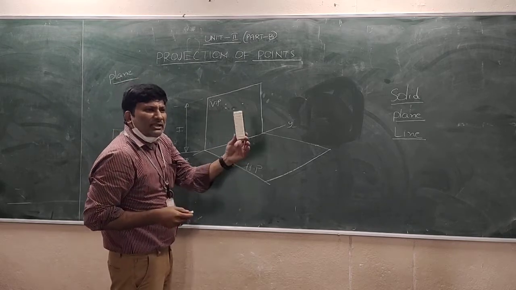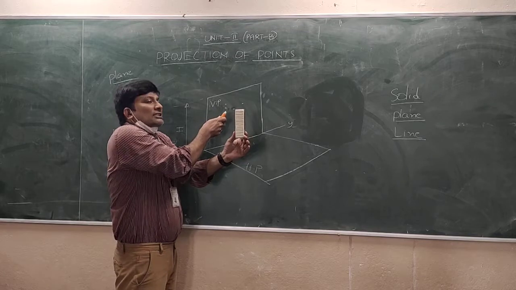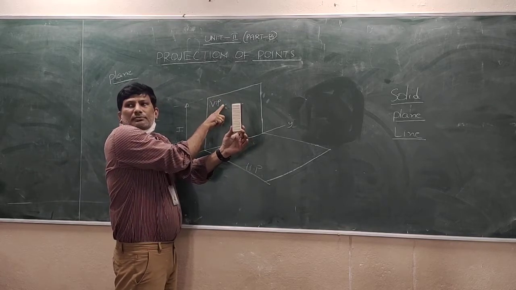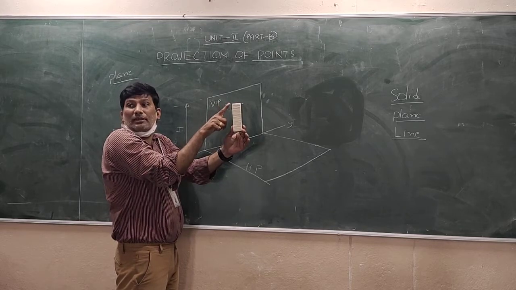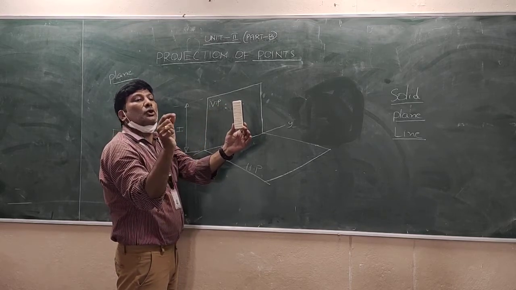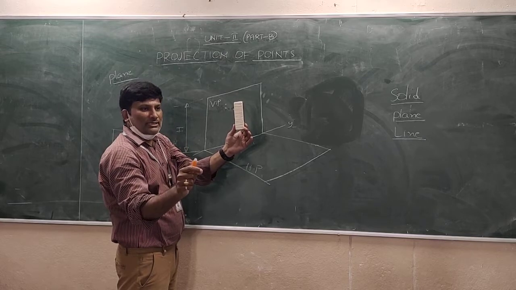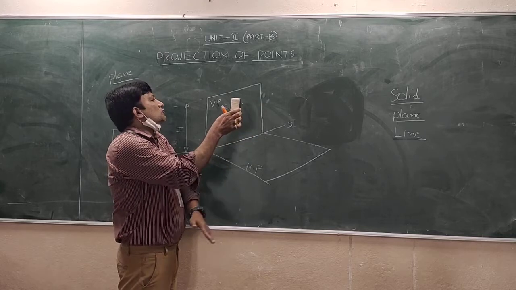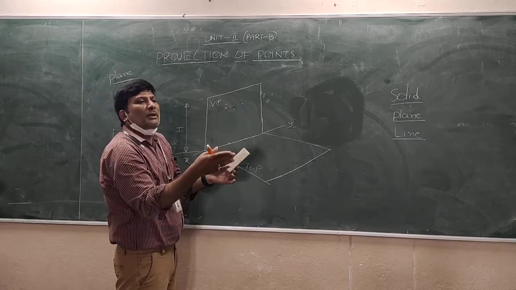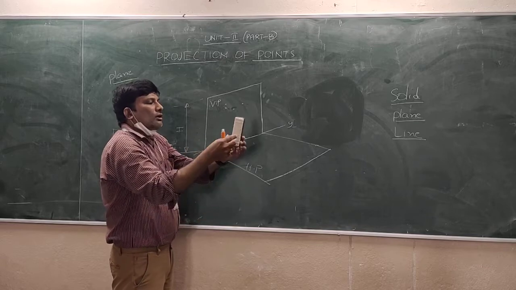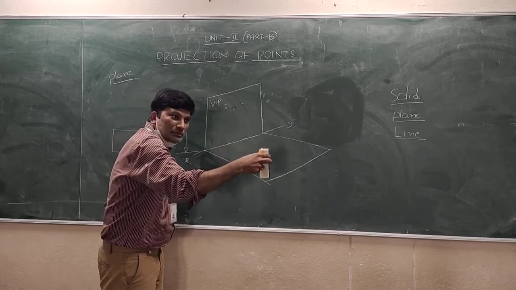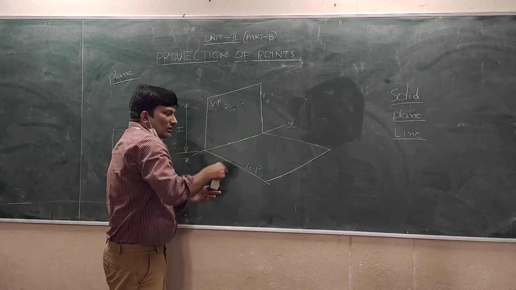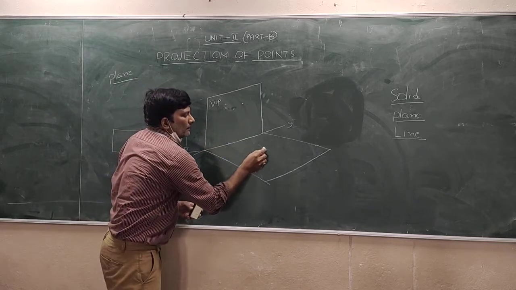For getting these particular 4 points, there are projector lines, isn't it? From this corner, yes. In between, there is a projector line. That is what you have to call projectors or projector lines. With the help of the projector lines only, the object can be projected onto the plane. Which plane? Here I have taken the vertical plane. If you want, you can project this object onto the horizontal plane. If you project this object in the horizontal plane, you will get like this, isn't it?